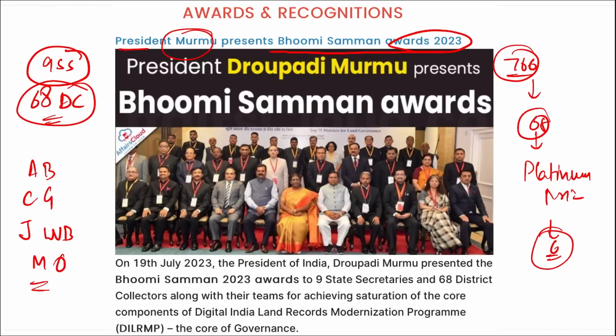Then remember, the event was extremely significant for the revenue and registration functionaries of the state, who received the Bhumi Samman for the first time in the last 75 years for their outstanding performance. Correct? So remember, 68 districts out of 766 districts won the platinum prize. These awards were presented by Draupadi Murmu ma'am, and these are your Bhumi Samman awards. Correct? Next.